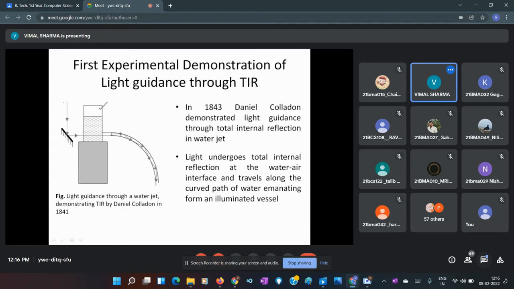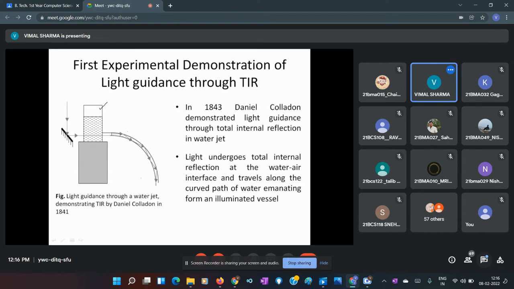We can launch a well collimated beam, or laser light, or they used some monochromatic source of light, and propagated it through this jet of water. When it strikes the water-air interface, the total internal reflection condition is fulfilled, and it moves through this jet because of multiple successive total internal reflections.